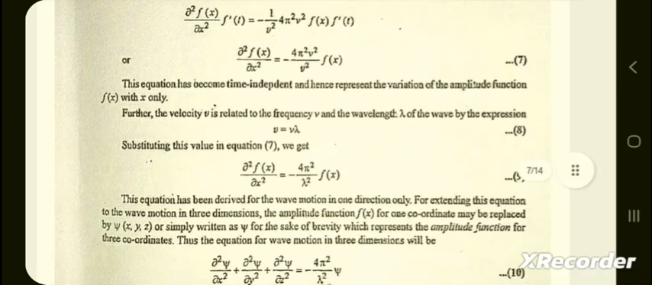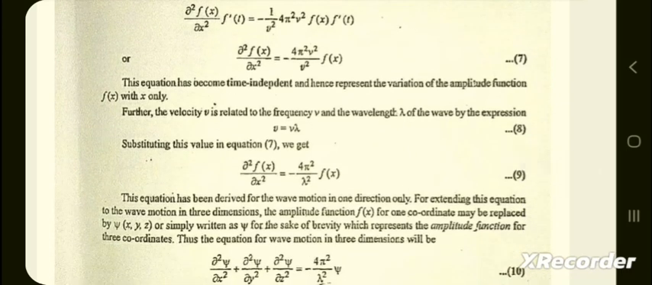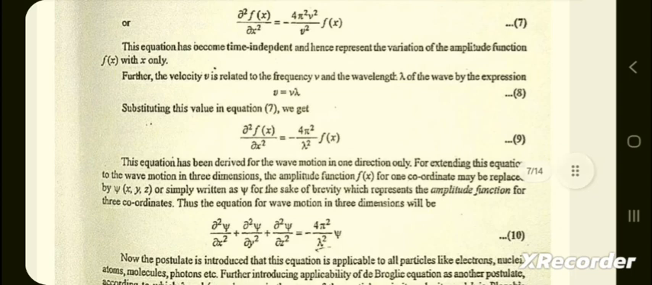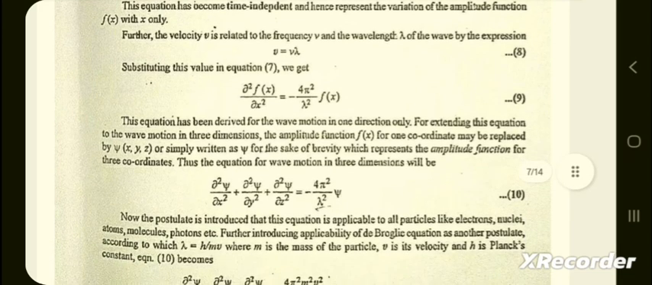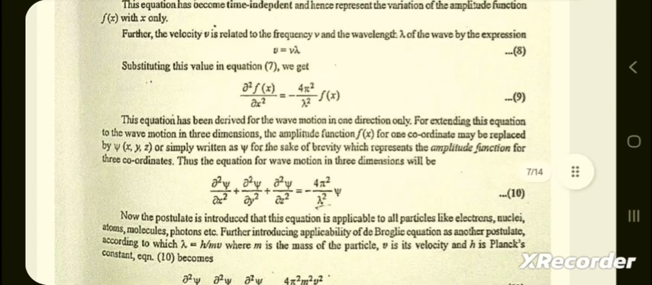This equation has become time independent and hence represents the variation of the amplitude function f(x) with x only. Further, the velocity v is related to the frequency nu and the wavelength lambda of the wave by the expression nu is equal to v by lambda. Substituting this in equation 7, we get del square f(x) by del x square is equal to minus 4 pi square by lambda square f(x).